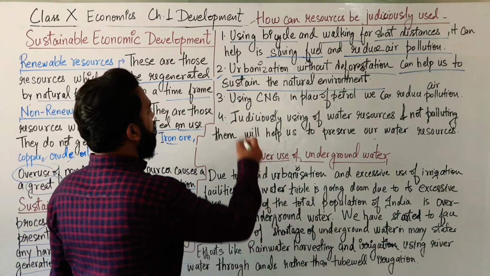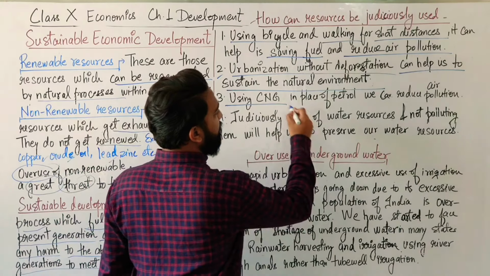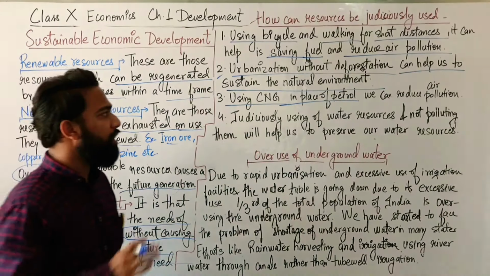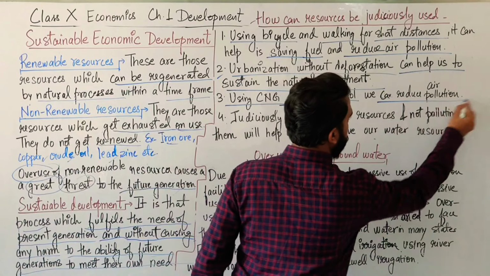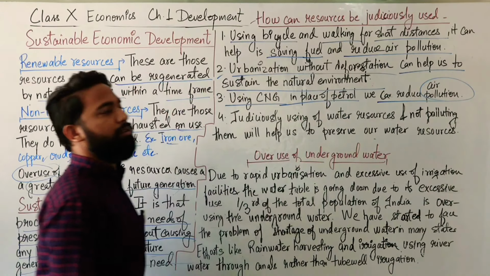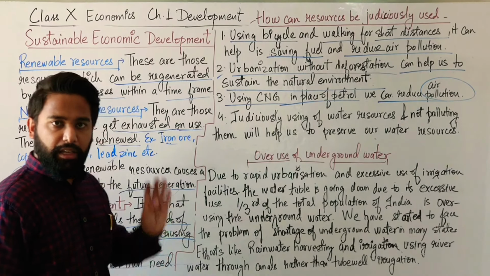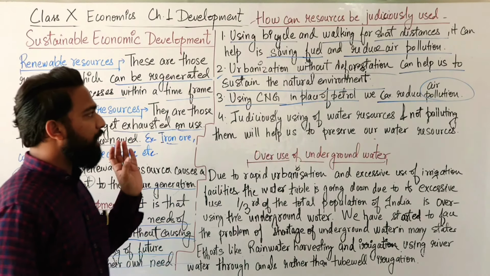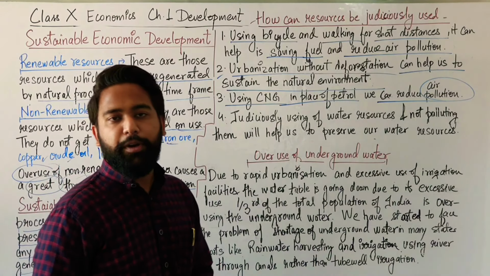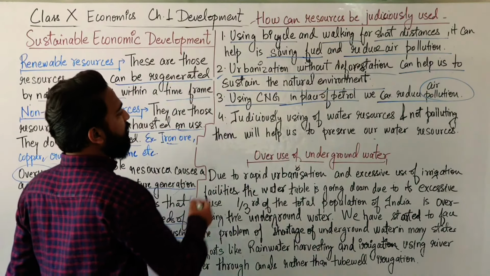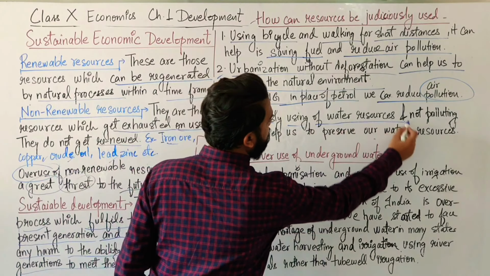Now the next one, using CNG in place of petrol. We should use CNG in place of petrol or diesel so that it can also help in reducing the air pollution. Is that clear? CNG should be used. It's better, it's environment friendly, and it should be used in place of petrol so that air pollution can be reduced.